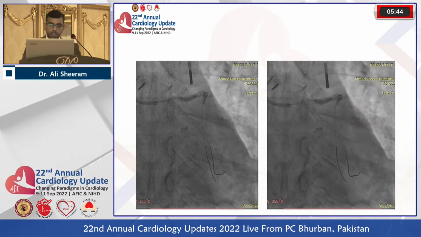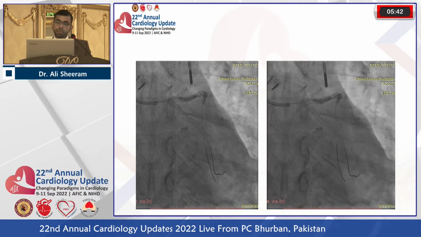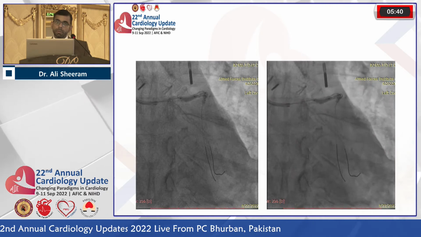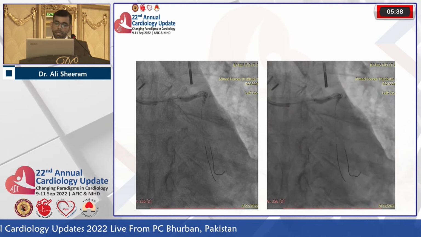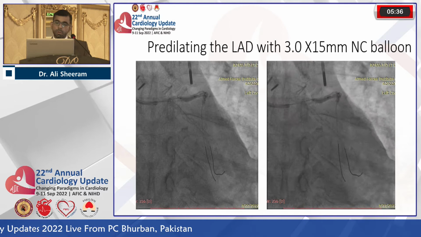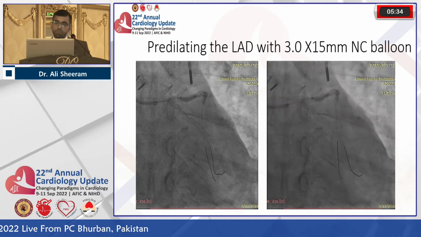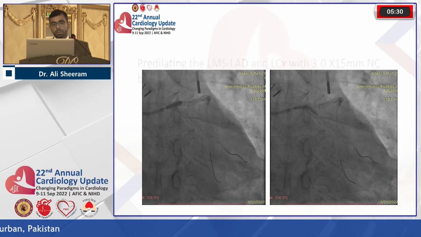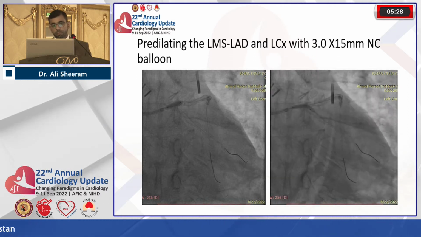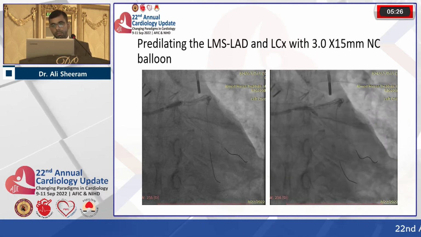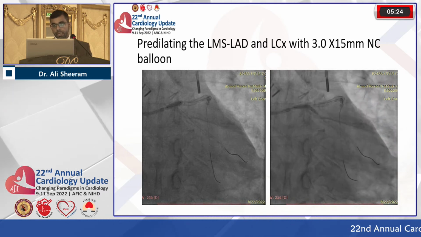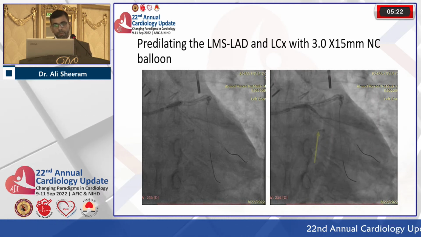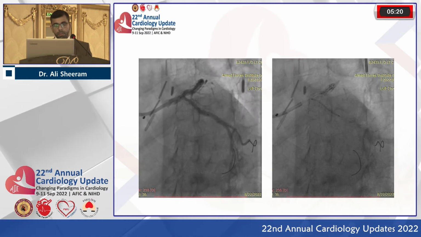So considering the calcium and the possibility of difficulty in crossing the equipment into the LAD, non-compliant balloon pre-dilatation was done with 3 into 15 millimeter balloon in the LAD, and the LMS was also pre-dilated with the same balloon, and the circumflex was also pre-dilated with the 3 into 15 millimeter non-compliant balloon.